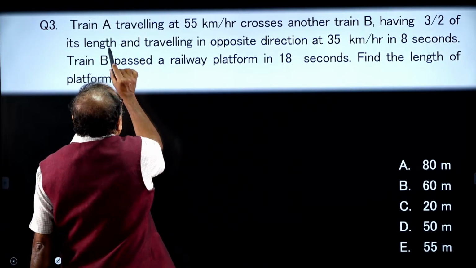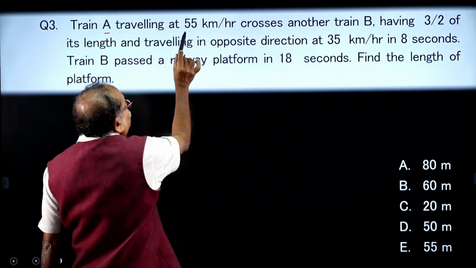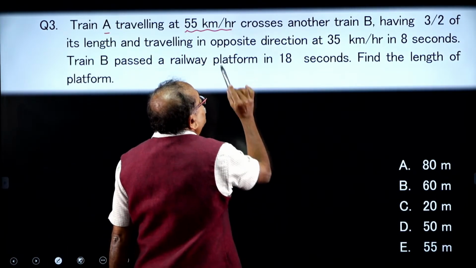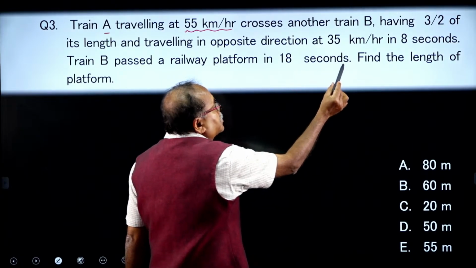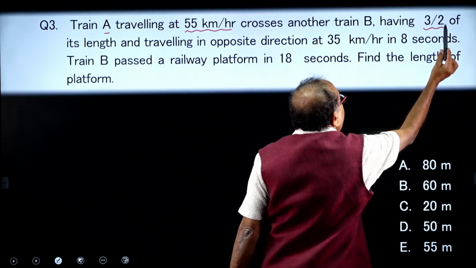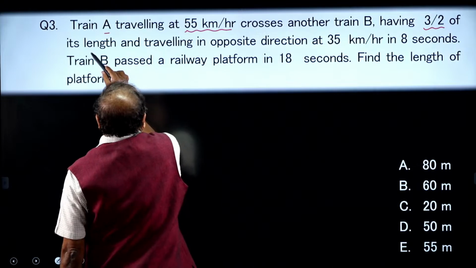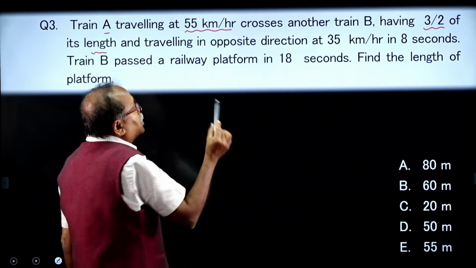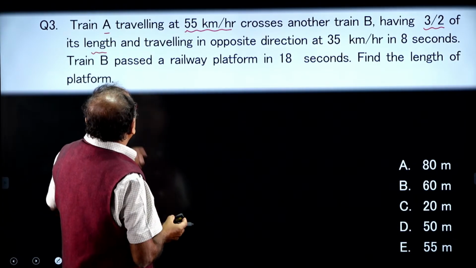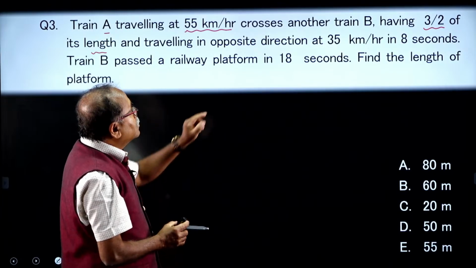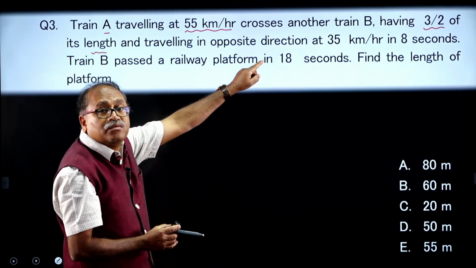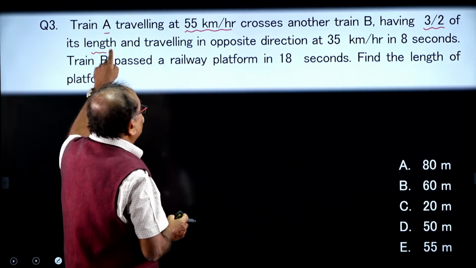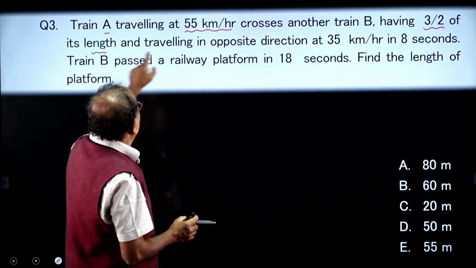Here it says, a train A travels at a speed of 55 km per hour, crossing another train B having 3/2 of its length, that means 1.5 times the length.